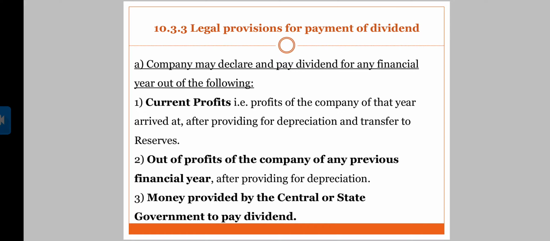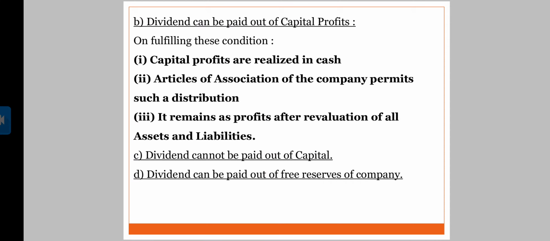At times, when the government pays the company to particularly pay it to the shareholders in the form of dividend, the company may utilize that amount given by central or state government. Now, dividend can be paid out of capital profits on fulfilling these conditions. Now, what is capital profit? Capital profits are realized in cash.